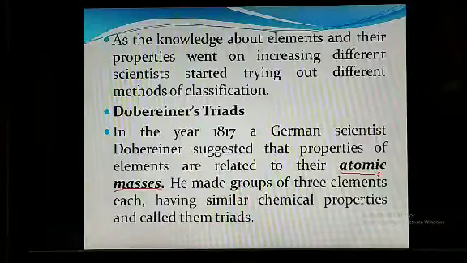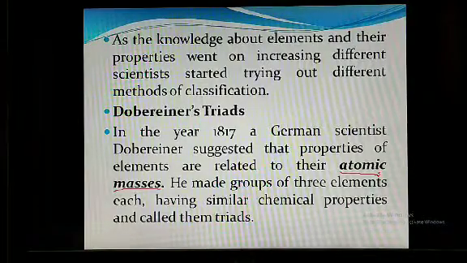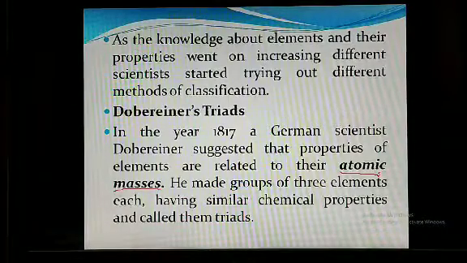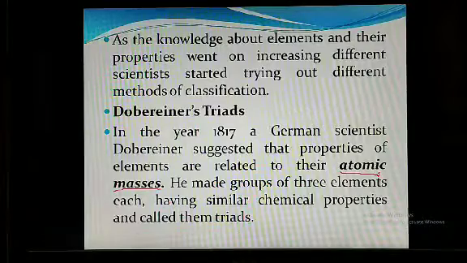In that, he had groups of 3 elements arranged in a triad in increasing order of atomic mass, and showed that the atomic mass of the middle element was approximately equal to the mean of the atomic masses of the other 2 elements.